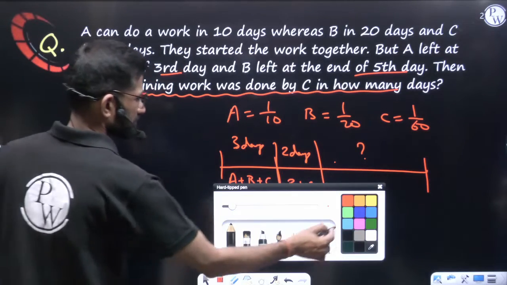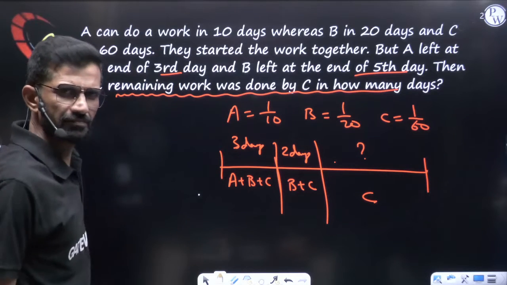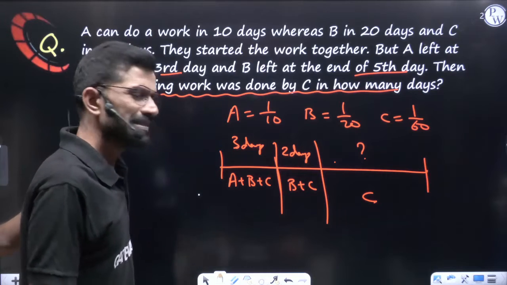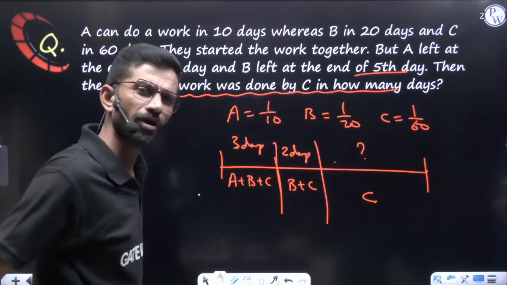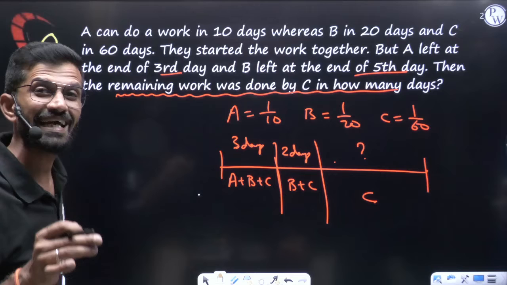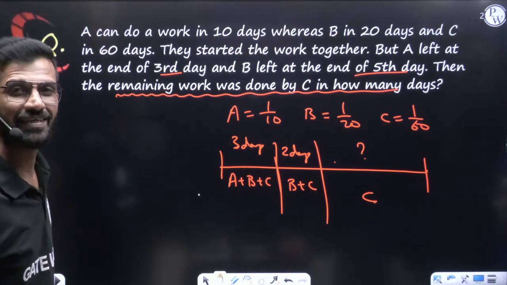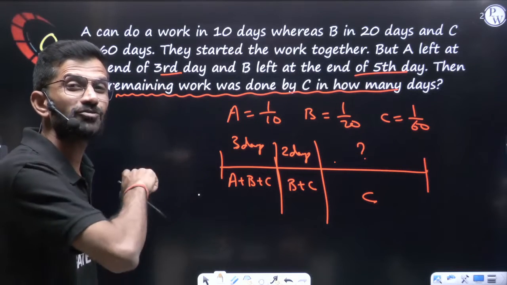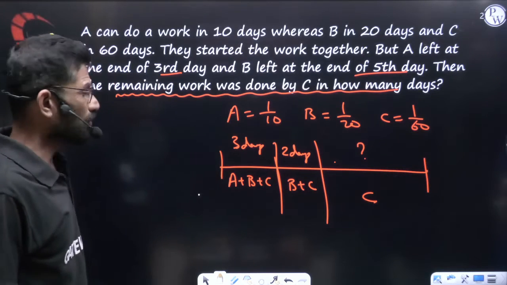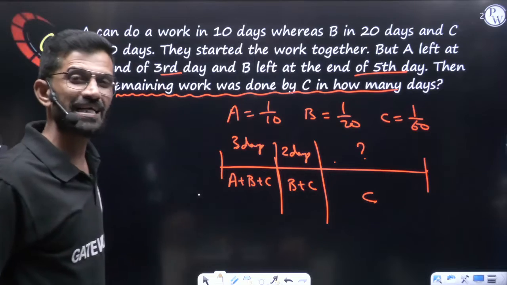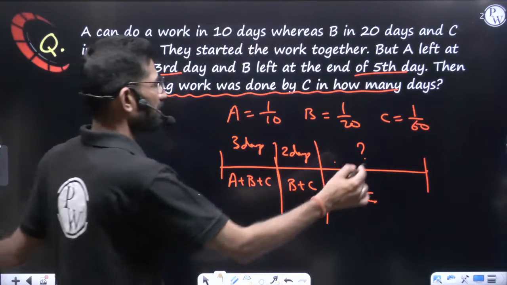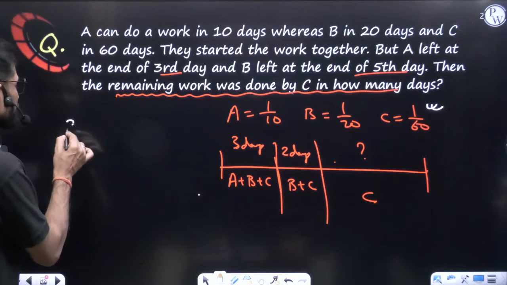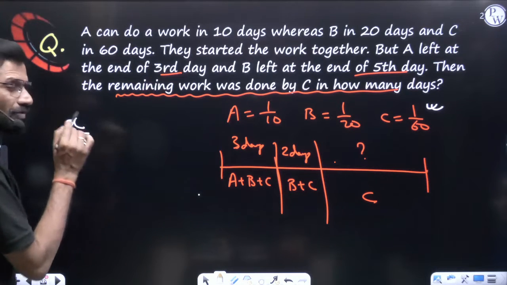Here, I am going directly with the equation. Starting to ending, C is working, for all the X days, if in X days the total work was completed. X is not the answer for this question, but be careful. Here X means total number of days. So C has worked for all the X days. C 1 day work 1 by 60, 2 days work 2 by 60, 5 days work 5 by 60. So X days work X by 60. This much work C did.